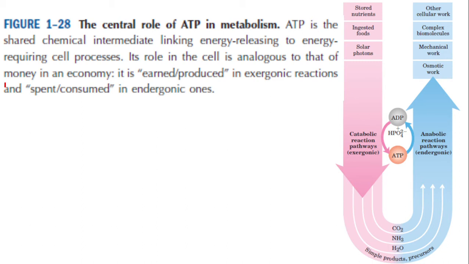So, what is the role of ATP? We found earlier that ATP is the universal energy currency in living things. ATP is produced by catabolic reactions, when larger molecules are broken down systematically into smaller molecules like carbon dioxide, water, etc. At the same time, this ATP is utilized in anabolic reactions, when smaller molecules are used to synthesize larger molecules.